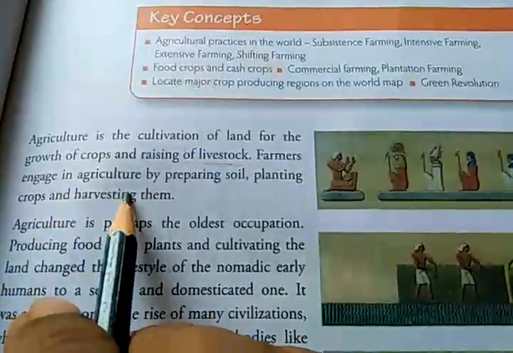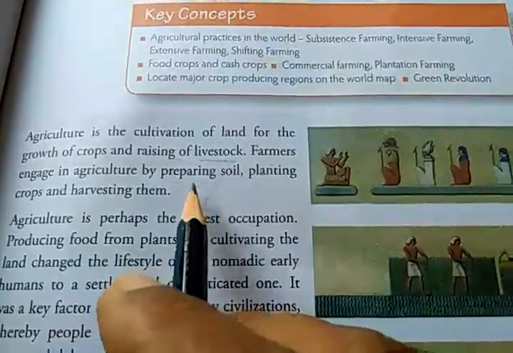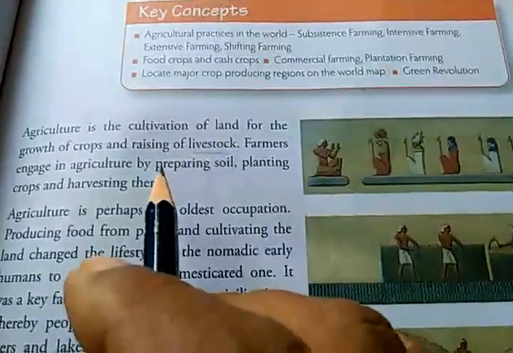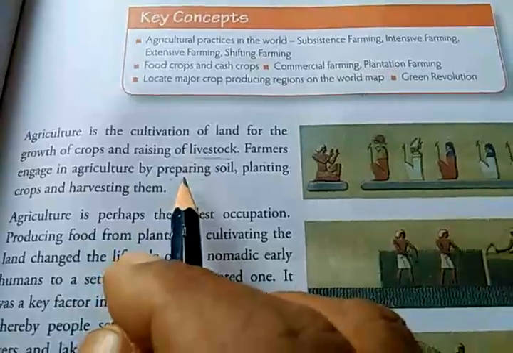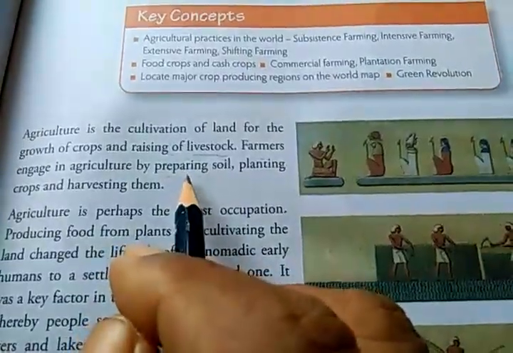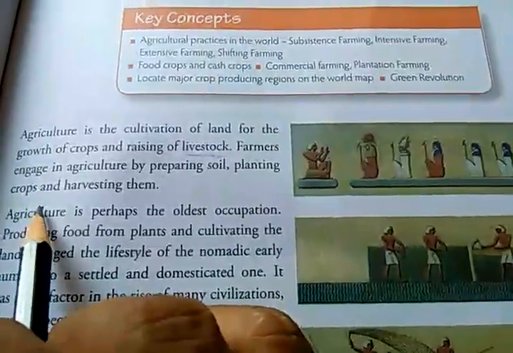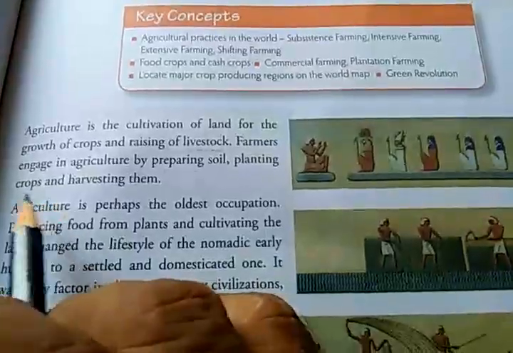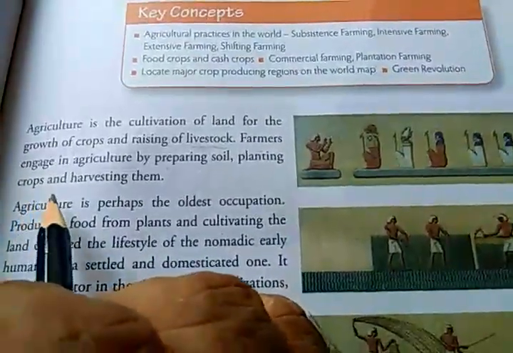Farmers engaged in agriculture by preparing soil. Just now I told you what preparing soil is. Before sowing the seed, you have to prepare it by plowing the soil with the help of animals or by machines like tractors. Then planting crops, that is sowing the seeds and irrigating the field with water, so that the small plants, saplings, start growing from the seed.